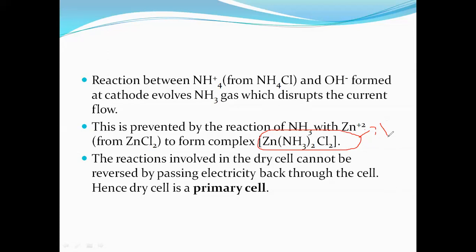So when we are comparing a dry cell with other primary cells, we have different primary cells. When we compare a primary cell like a dry cell, the dry cell has a shorter lifetime when compared with the other primary cells. Okay. Now we will see the applications of the primary cells.